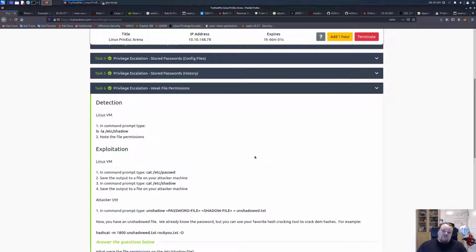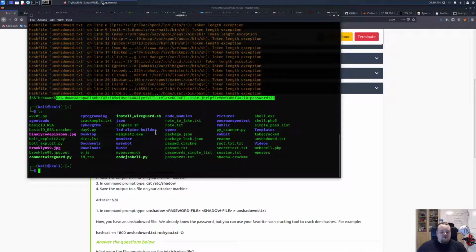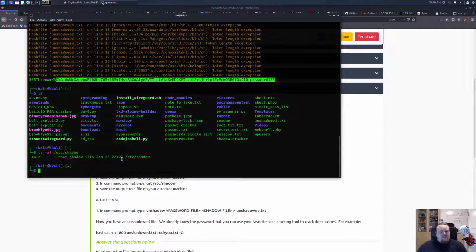And I'm pretty sure the shadow file is not readable by default by anyone. Let me just try my own system for simplicity's sake. So /etc/shadow. Yeah, you can see that in this particular case, only root and shadow, which is the same permissions, group and owner wise, but only the group of shadow or the owner root can write and read it, and the shadow group can read it. But I cannot become that user of shadow. That's not possible for me to do because I don't have the password. So I cannot become a user that is in that group, you know.